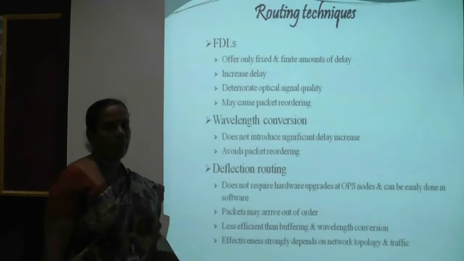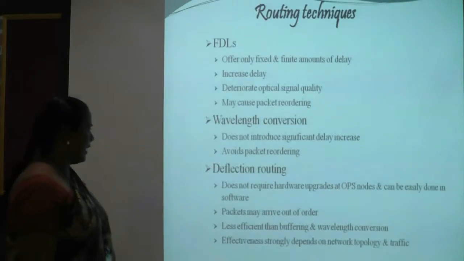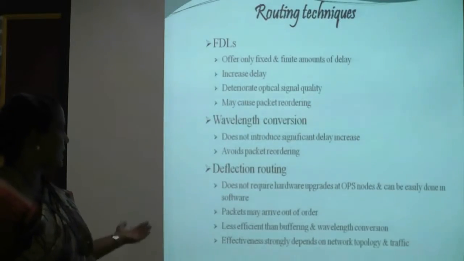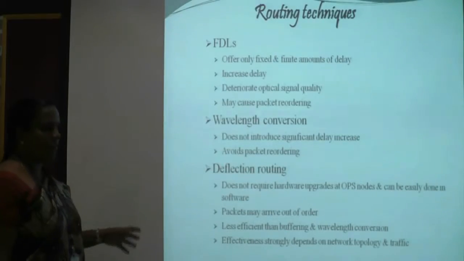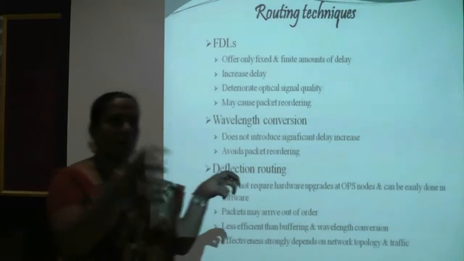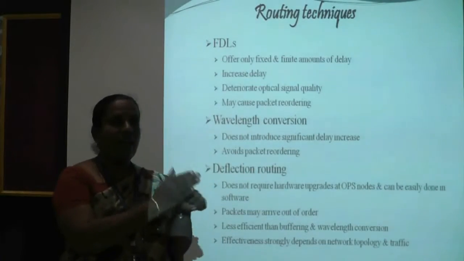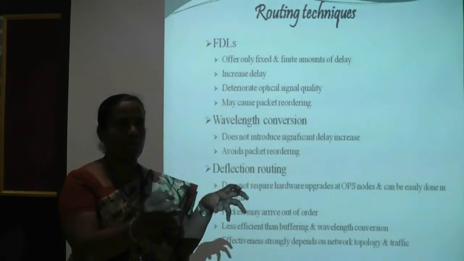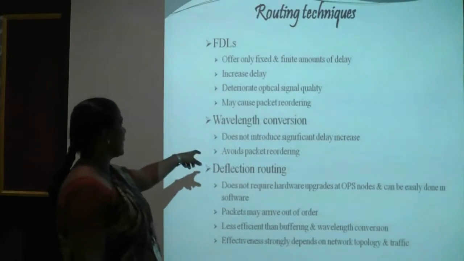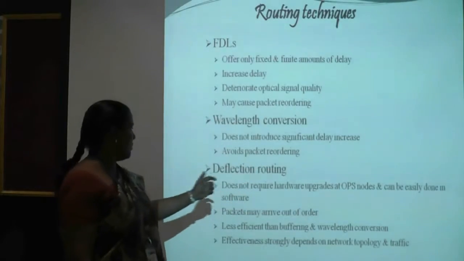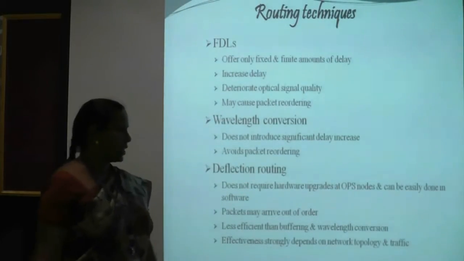Another one is deflection routing. Deflection routing does not require hardware upgradation in the OBS nodes. The packets may arrive out of order, and it is less efficient than buffering and wavelength conversion. Because in the case of buffering, the optical packet will be stored somewhere, either converted from optical to electrical and stored in the buffer. In the case of wavelength conversion, it converts from one wavelength to another. But this is not the case with deflection routing.